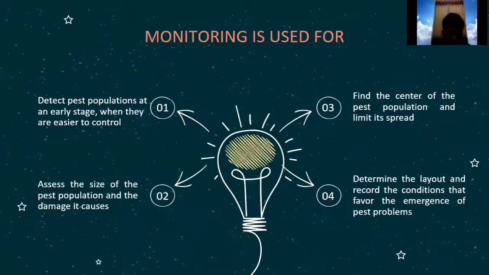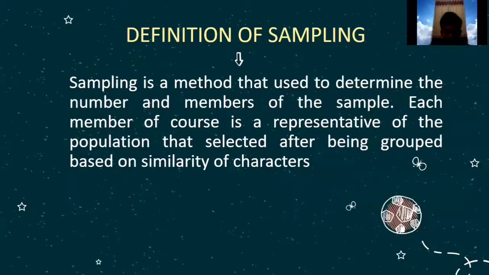Two, assess the size of the pest population and the damage it causes. Three, find the center of the pest population and limit its spread. Four, determine the layout and record the conditions that occur with the emergence of pests.